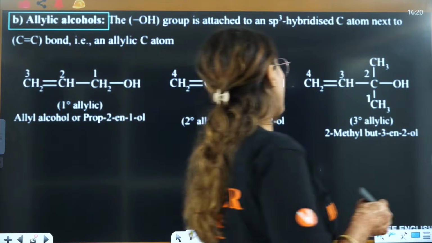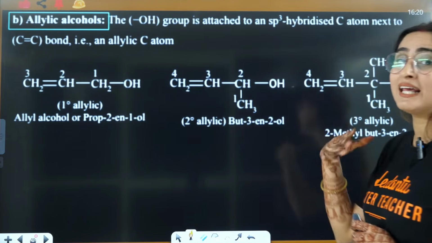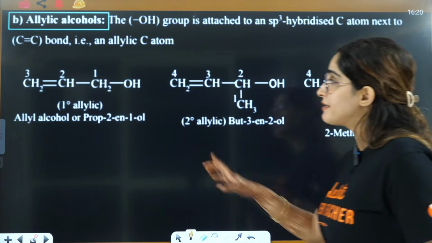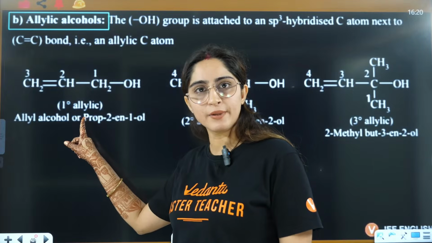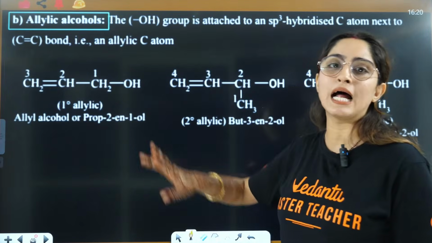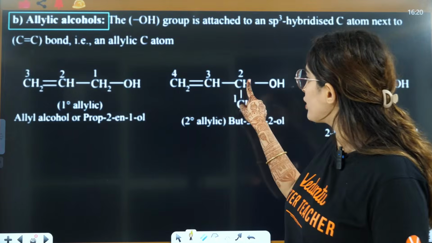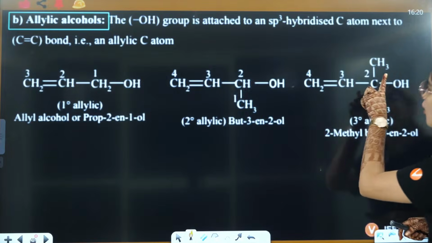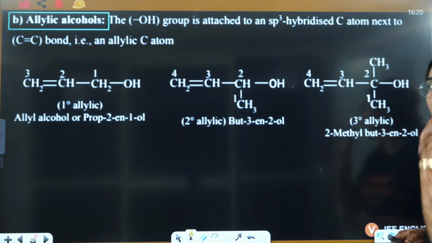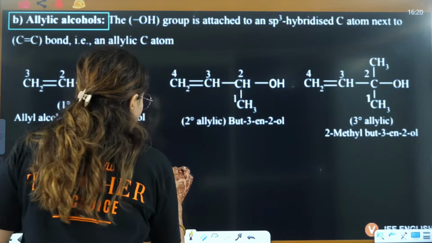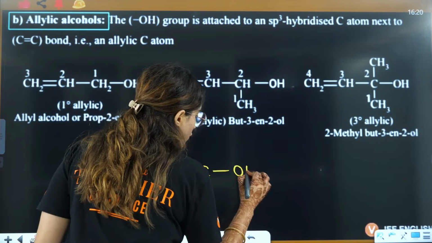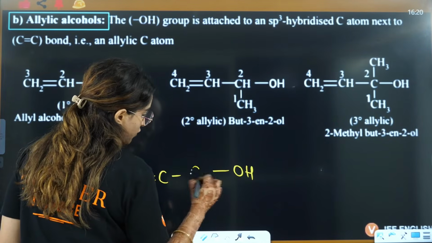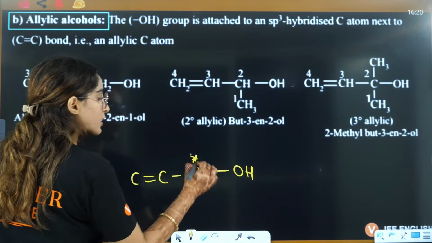Then we will talk about allylic alcohols. Allylic alcohols are where next to the double bond you have a carbon and OH is attached to that carbon. Okay, that is allylic. That means simple C double bond C, this is OH and this is, okay, right? So this is your allylic carbon.